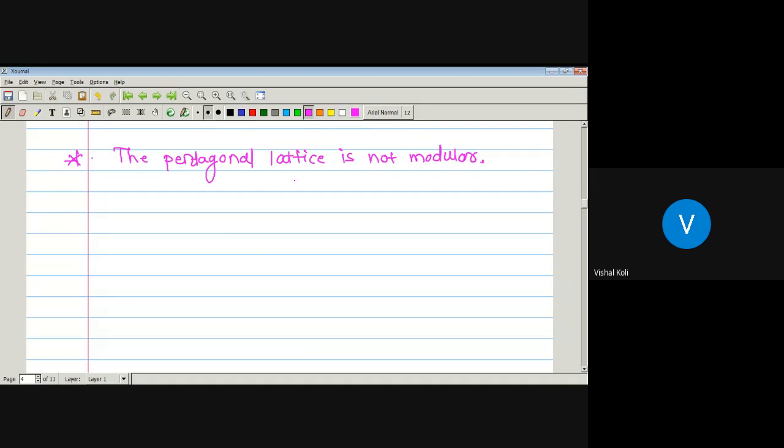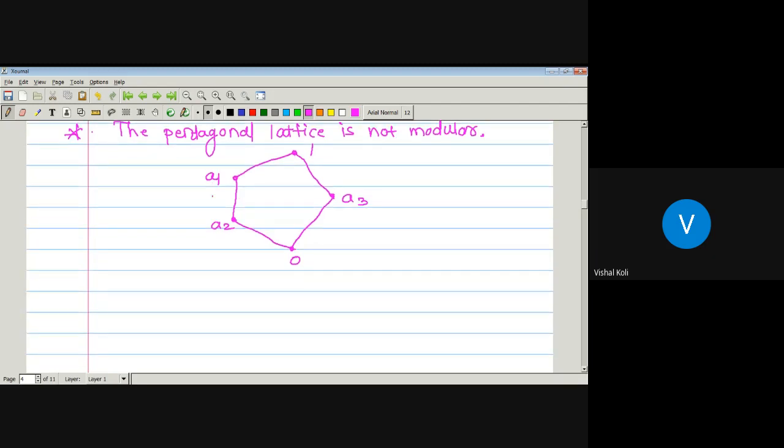Okay, that is in this lattice, we have to show that this lattice is not a modular lattice. That is, here we have to show the existence of three elements A, B, C which do not hold the condition of a modular lattice. So see the solution.